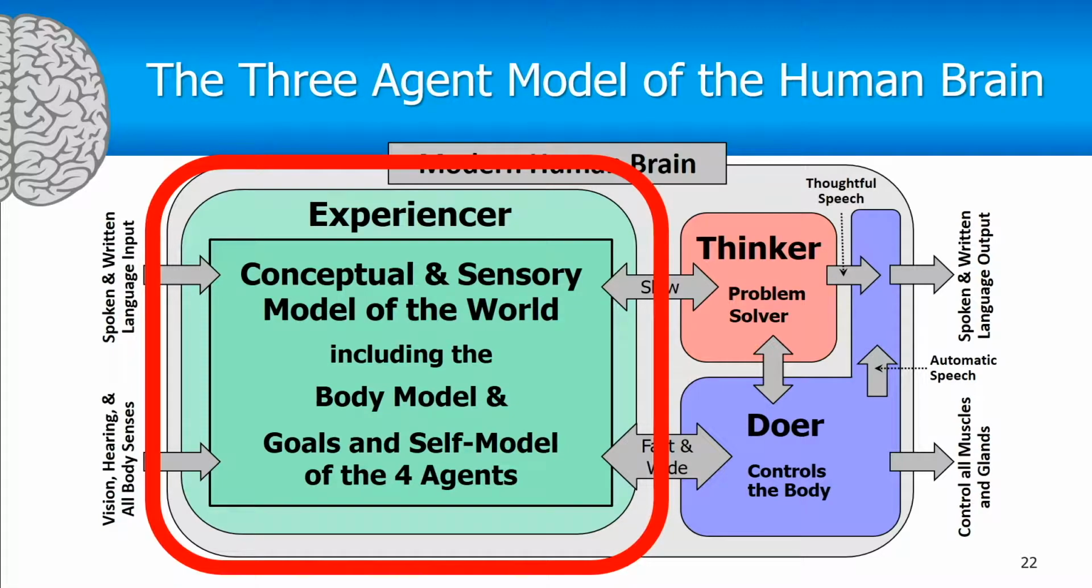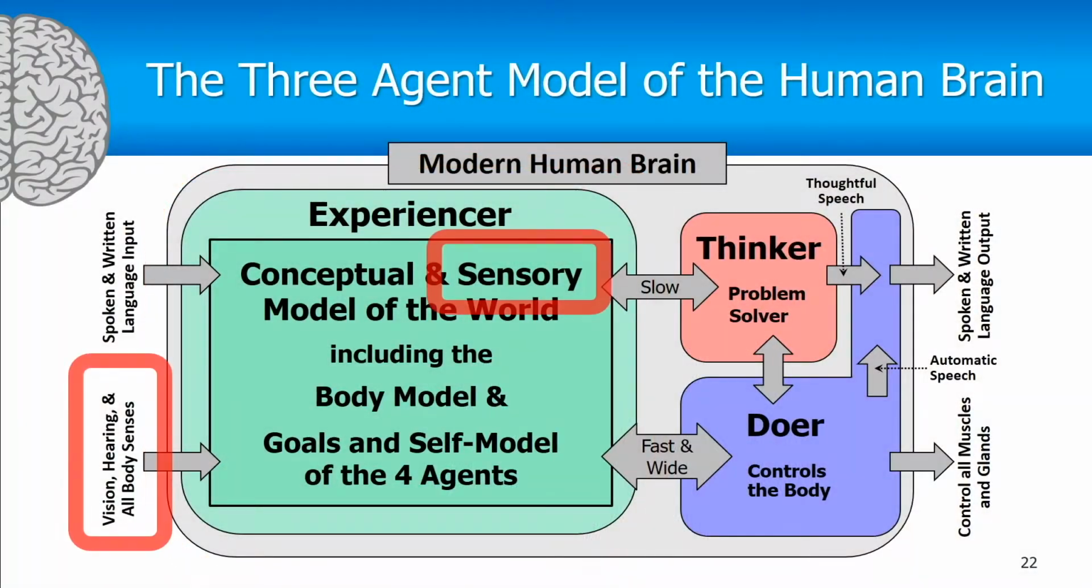Then the experiencer is the agent that creates the conceptual and the sensory model of the world. This model of the world has to include the body, because my body is part of the world. In addition, it contains the goals of all the agents, and it contains the self-models of the four agents. Now, there's three agents shown in this diagram, but the human brain as a whole is an agent. So there's a self-model for the human as a whole, and then a self-model for each of these three sub-agents.